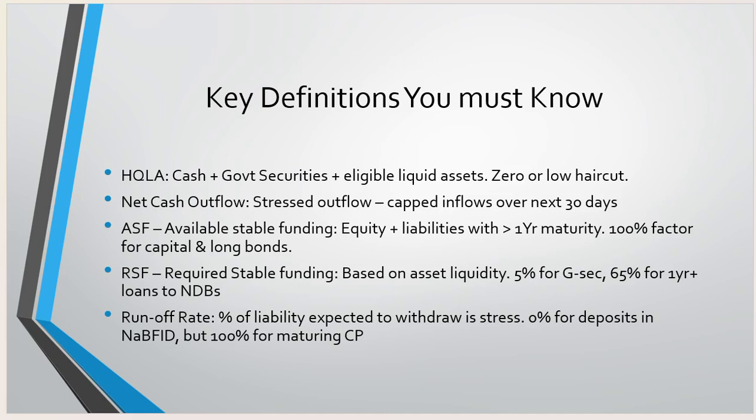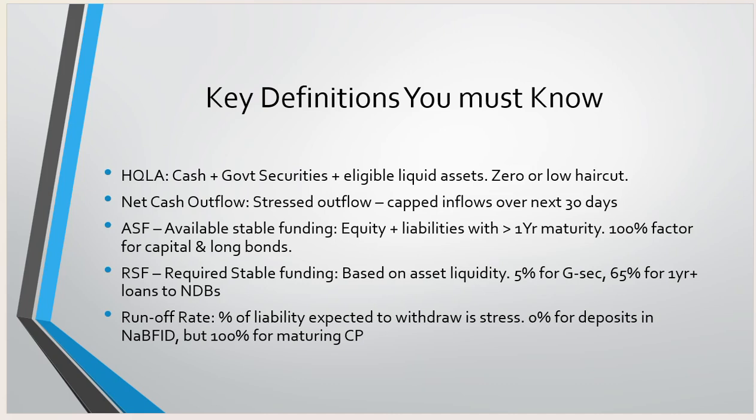So let's move on to the next and most important topic, which is available stable funding, ASF. Keep in mind: available stable funding, ASF. It is the sum of the equity and liabilities that the bank holds with more than 1 year maturity, as opposed to less than 1 year maturity, and a 100% factor for capital and long bonds. So it should be a 100% factor for the bank's capital and long bonds. That will be considered in the available stable funding.